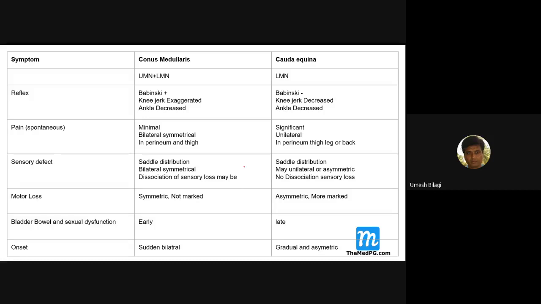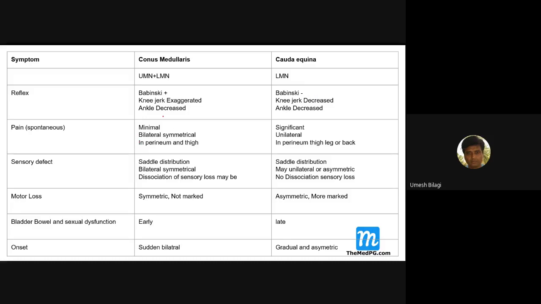Babinski will be positive because it is UMN. Knee jerk is exaggerated, and ankle jerk may be decreased because it is a combination. In cauda equina, Babinski sign is negative, and knee jerk and ankle jerk are both decreased. It is only LMN type.